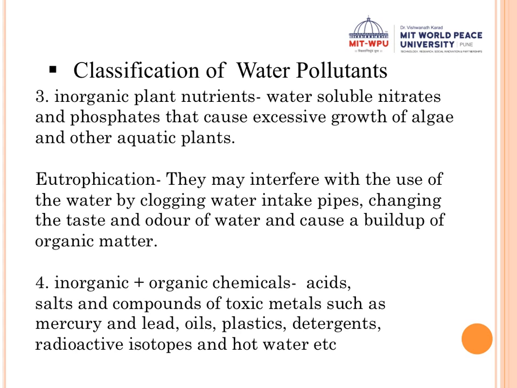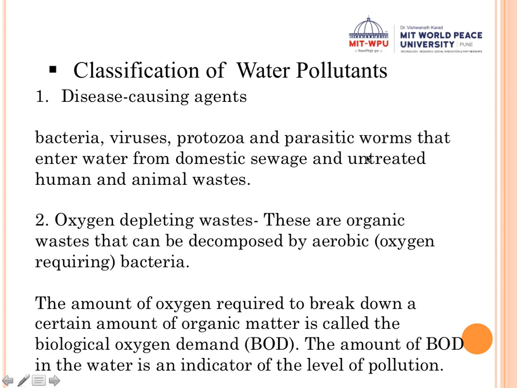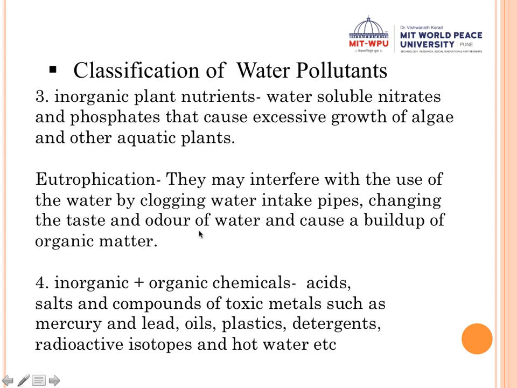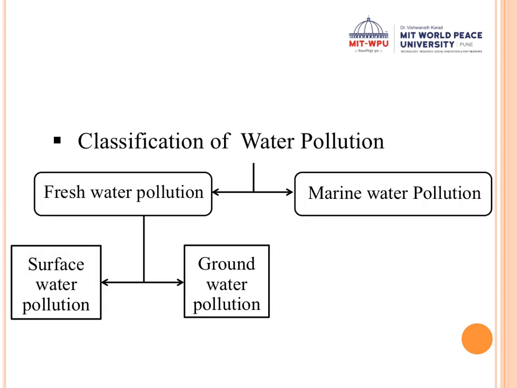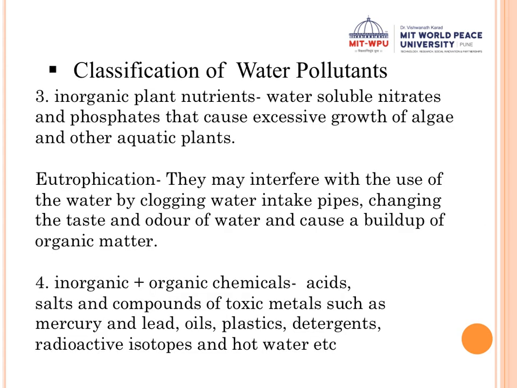But for water pollution, we have now grouped it into the category of organic and inorganic chemicals. Clear? Remember that water pollutants are classified as point source and non-point source, or they are also classified as disease causing agents, oxygen depleting agents, inorganic plant nutrients, and organic and inorganic chemical agents. So there are two ways of classifying water pollutants, and we have seen both of them.